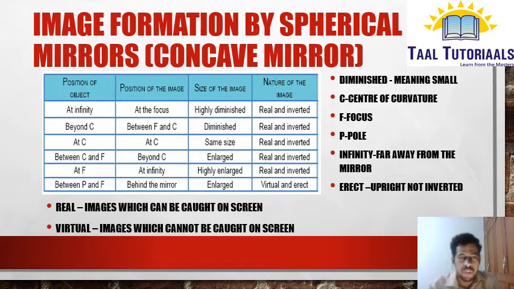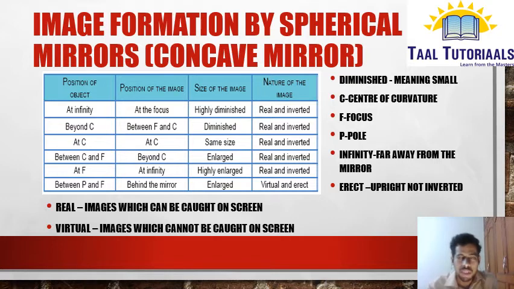If you keep the object between P and F, between pole and focus, then the image will form behind the mirror. The size will be enlarged, and it is a virtual and erect image. So in the last case, the nature of the image will become virtual and erect.